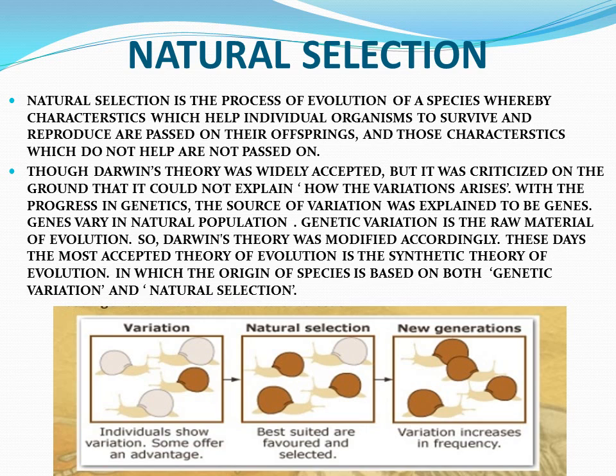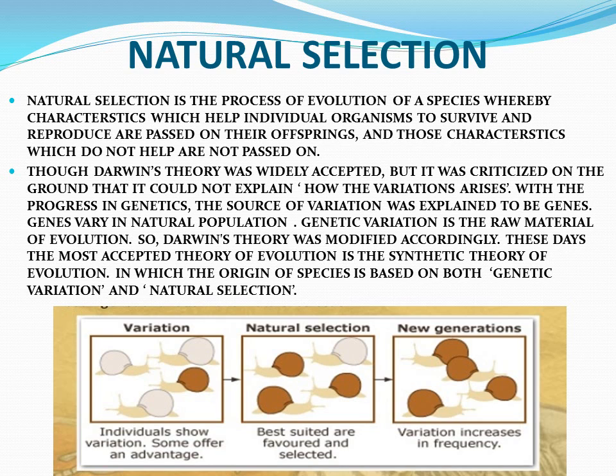Though Darwin's theory was widely accepted, it was criticized on the ground that it could not explain how these variations, which help the individual to survive in that particular environment, arise. These things Darwin's theory couldn't explain.